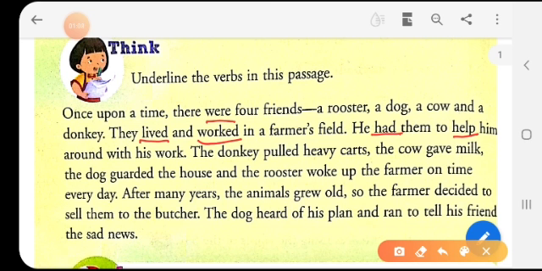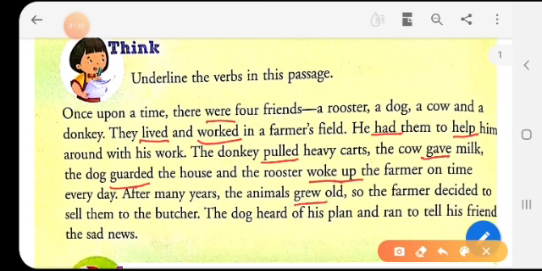The donkey pulled heavy carts. Pulled. The cow gave milk. Gave. The dog guarded the house. Guarded. And the rooster woke up the farmer on time. Woke up the farmer on time every day. After many years, the animals grew old.